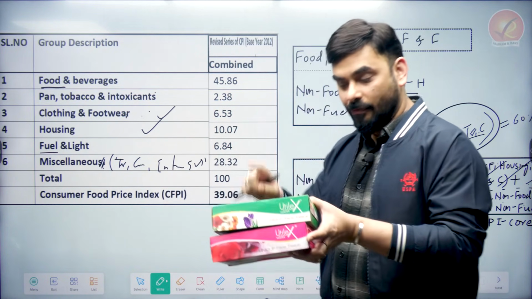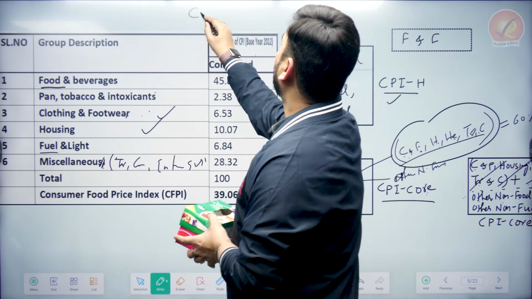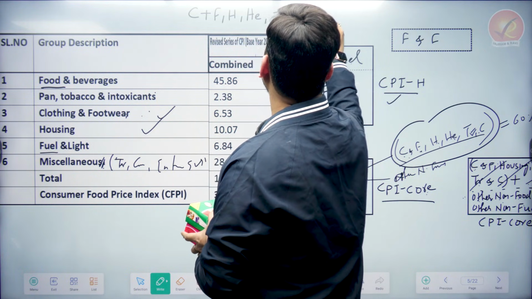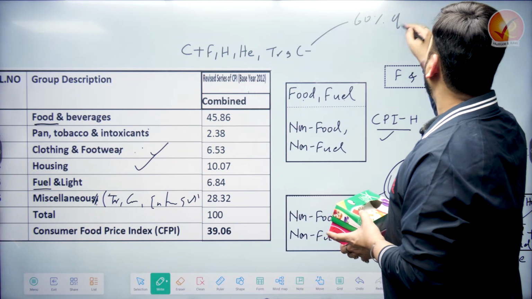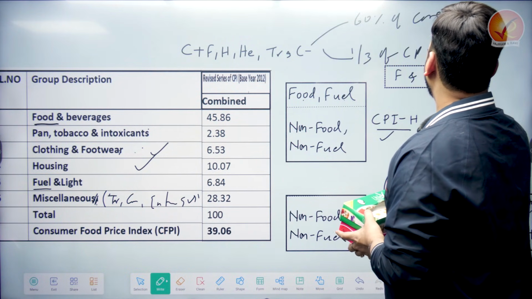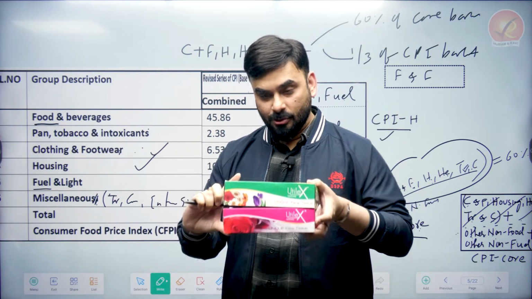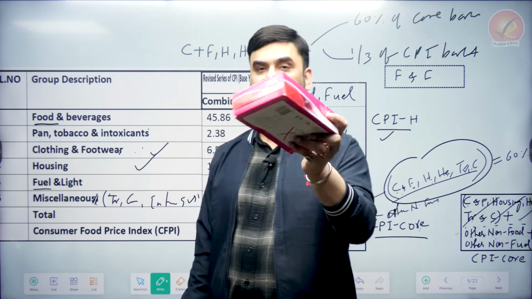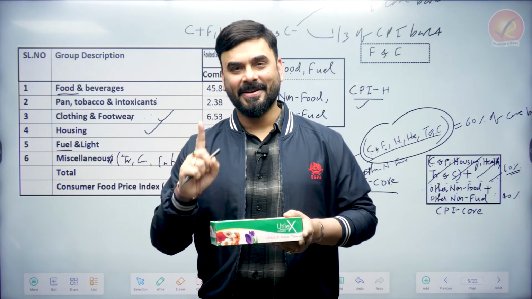If you add those, 1/3 of this whole CPI headline is these items, which means we can write clothing plus footwear, housing, health, transport and communication. This is equal to 60% of the core basket, or it is also equal to 1/3 of the CPI basket. If you take the whole basket, those items constitute 1/3. If you only take the core basket, then those items constitute 60%. You should know this. So, bachcho, this was the detail related to CPI, Consumer Price Index.